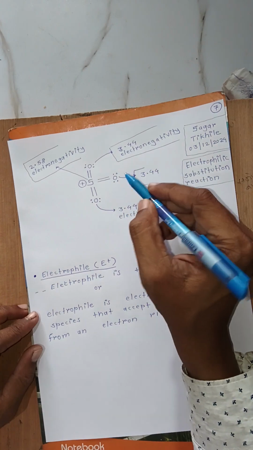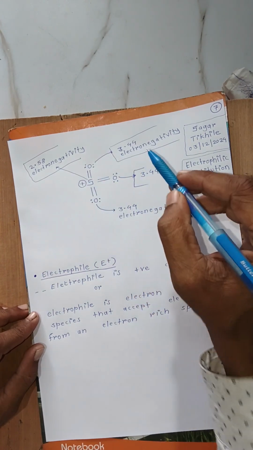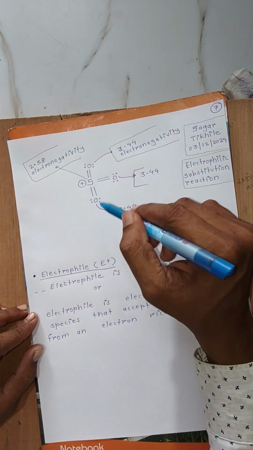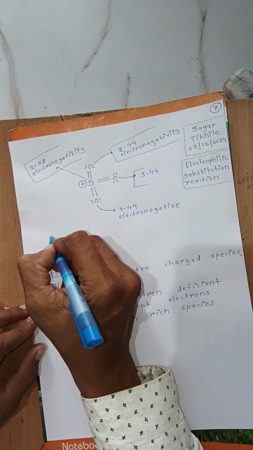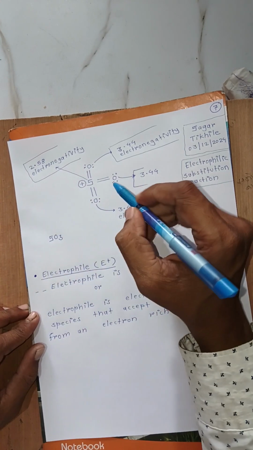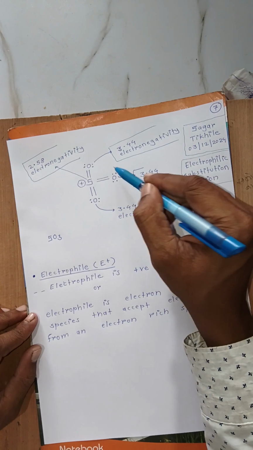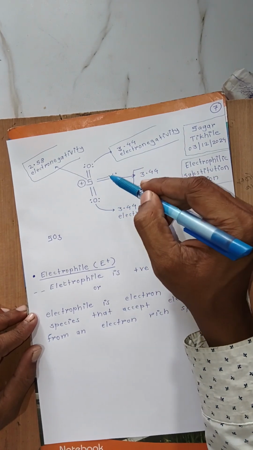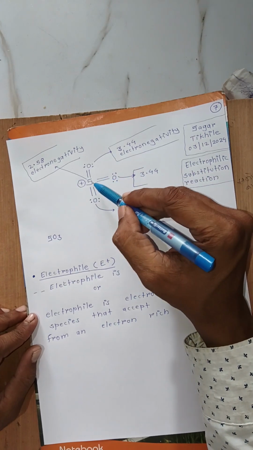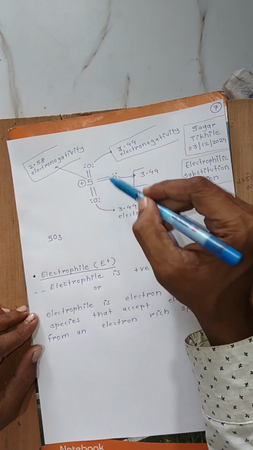Now, why is SO3 mentioned as an electrophile? Because the molecular formula of SO3 is SO3, like this. When we see the structure of the sulfur trioxide molecule, we see the sulfur atom is attached to three oxygen atoms by double bonds.